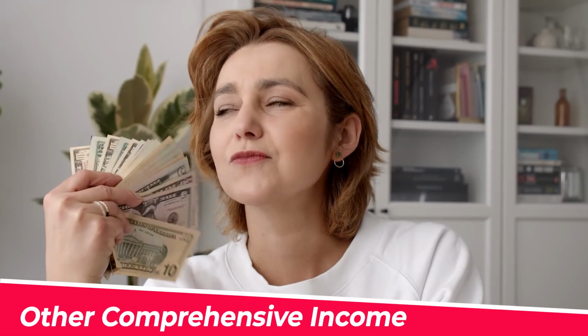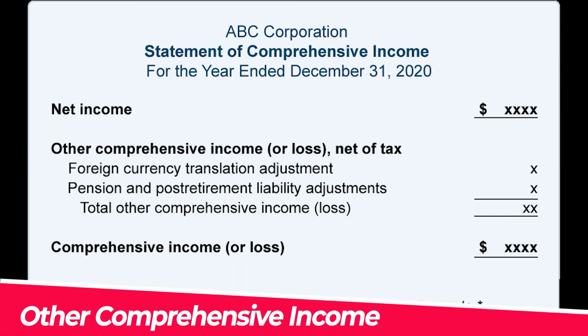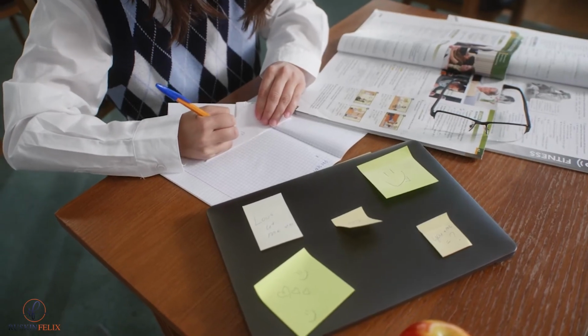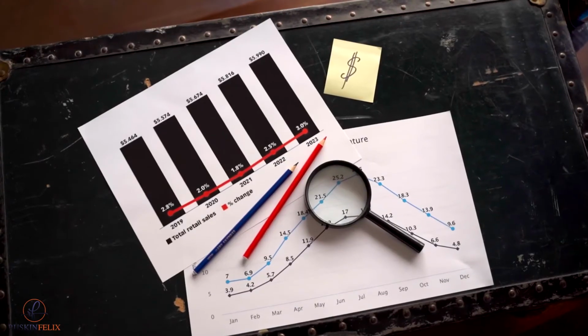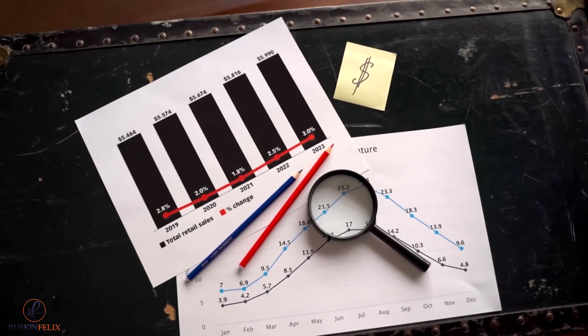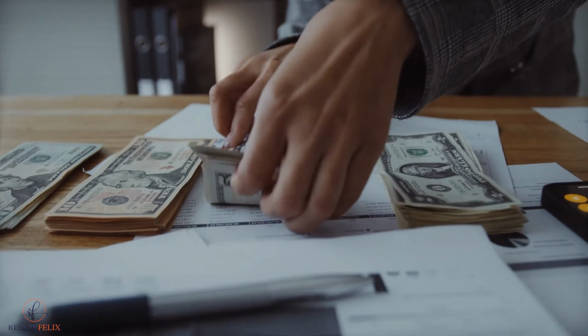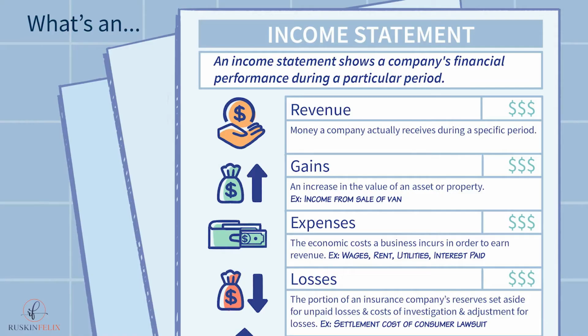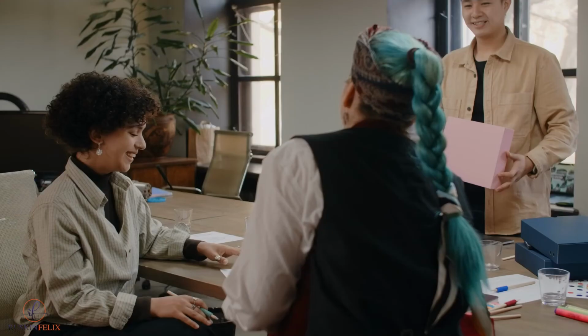Other comprehensive income. Other comprehensive income is excluded from net income on the income statement because it has not yet been realized. Unrealized profits or losses on securities that have not yet been sold get reflected in other comprehensive income. The realized gain or loss is reflected on the income statement as net income when the securities are sold. This is all.